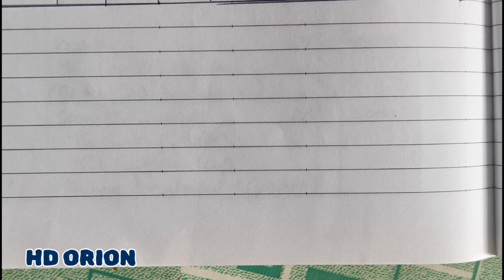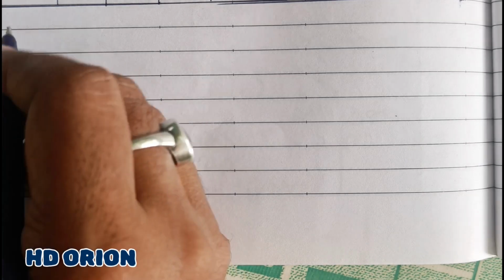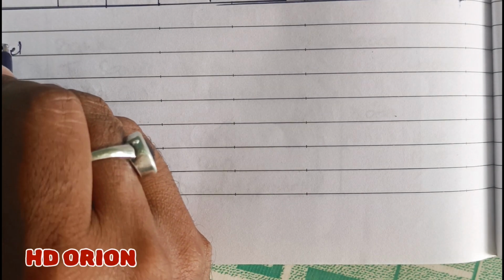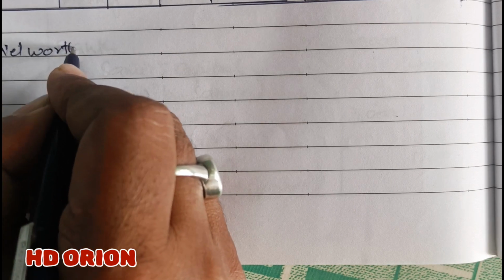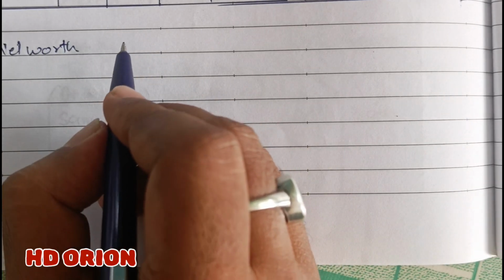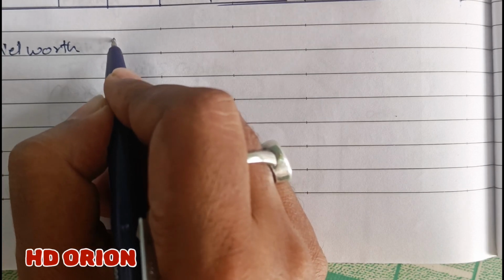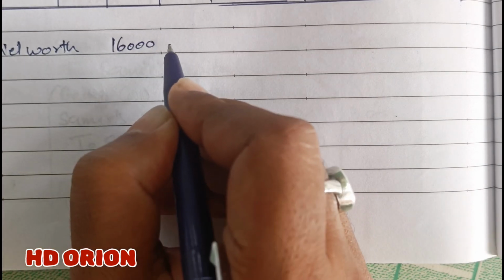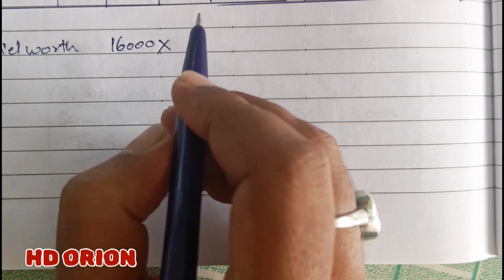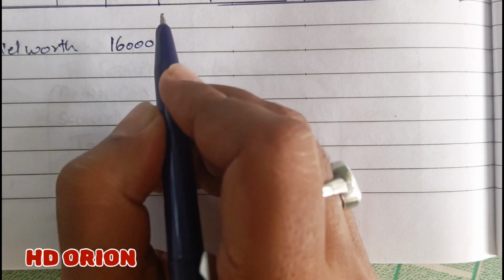But this is a question related to hidden goodwill. So let us calculate hidden goodwill first. For hidden goodwill, we have to calculate the net worth of the firm based on new partner's capital account. New partner's capital as given in the question is rupees 16,000. And the new ratio is how much? New ratio is